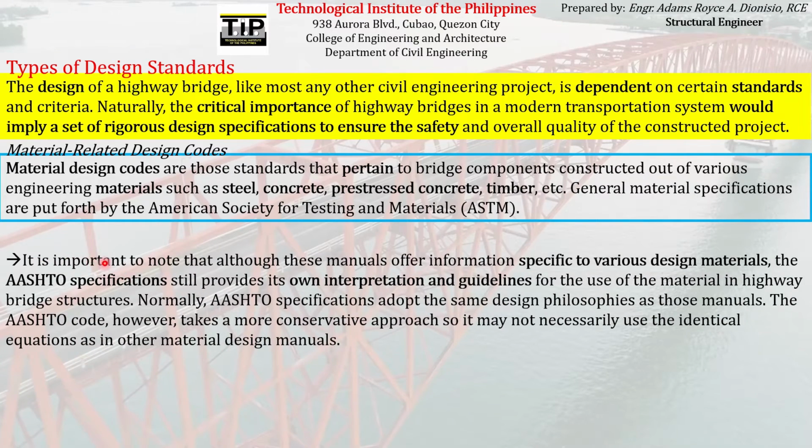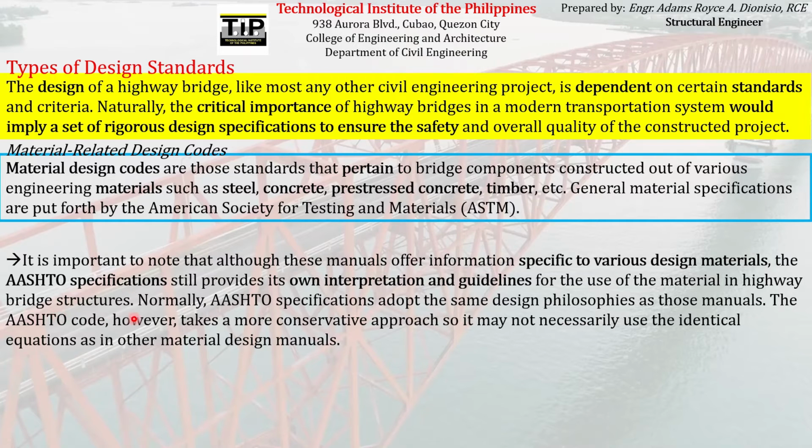Although it is important to note that these manuals offer information specific to various design materials, the AASHTO specifications still provide their own interpretation and guidelines for the use of the material in highway bridge structures. Normally, AASHTO specifications adopt the same design philosophies as those manuals.